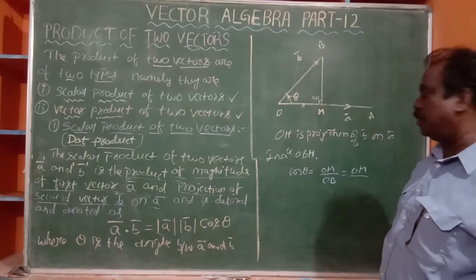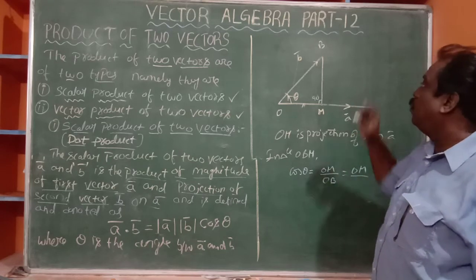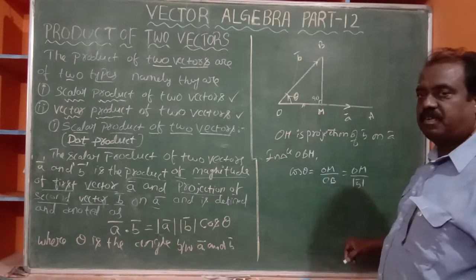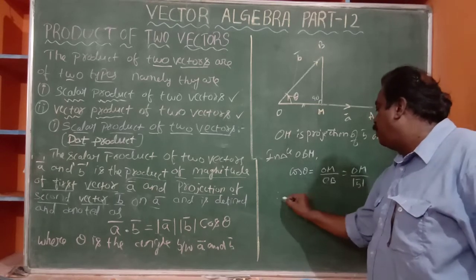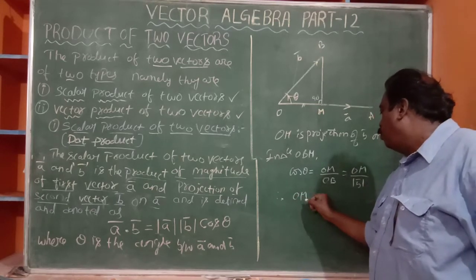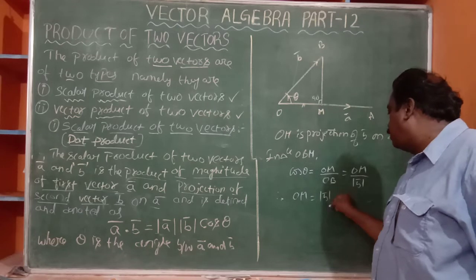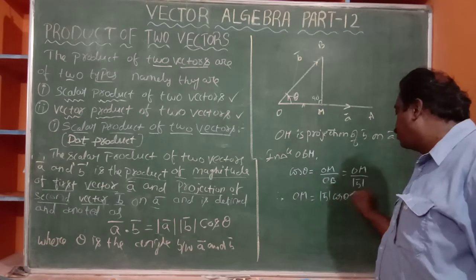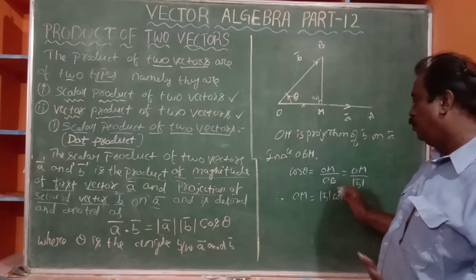That OB is nothing but modulus of B bar. Therefore, OM is equal to modulus of B bar cos theta. That is OM.